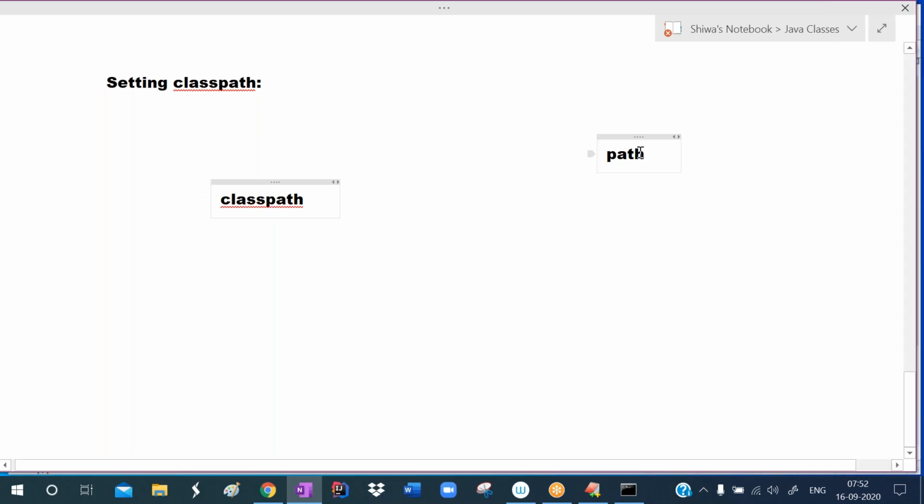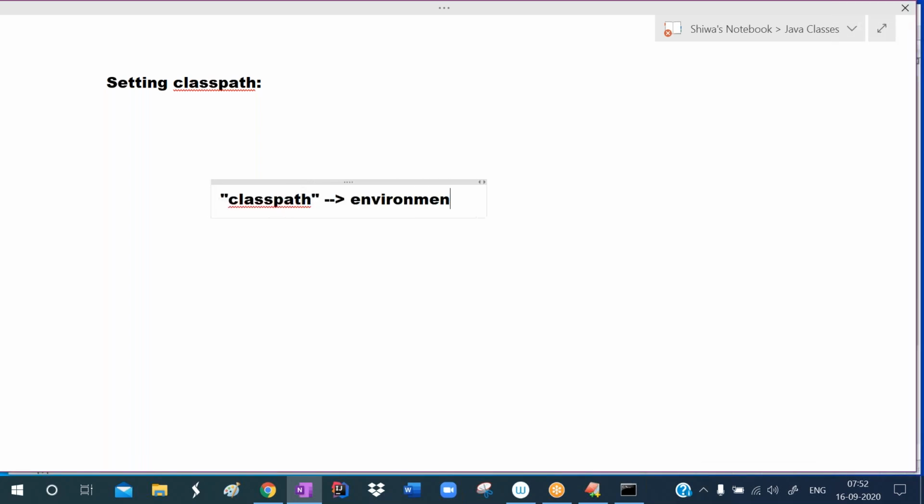Like that, classpath is used to specify the path of the classes, where our classes are stored. If you want to specify that, we use the classpath environment variable. This is an environment variable of the operating system.